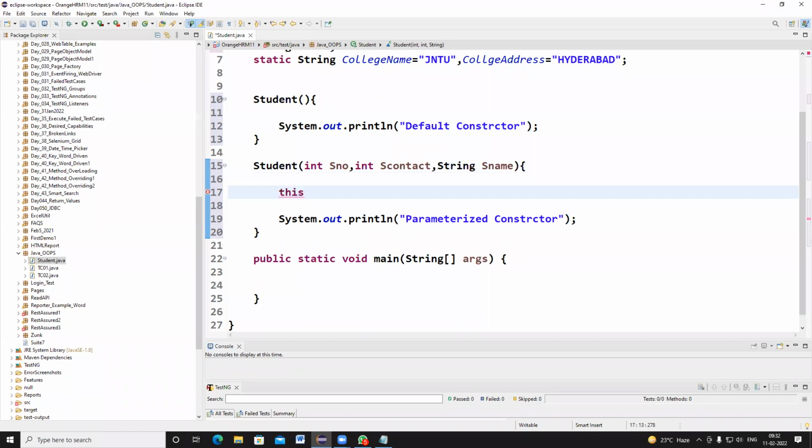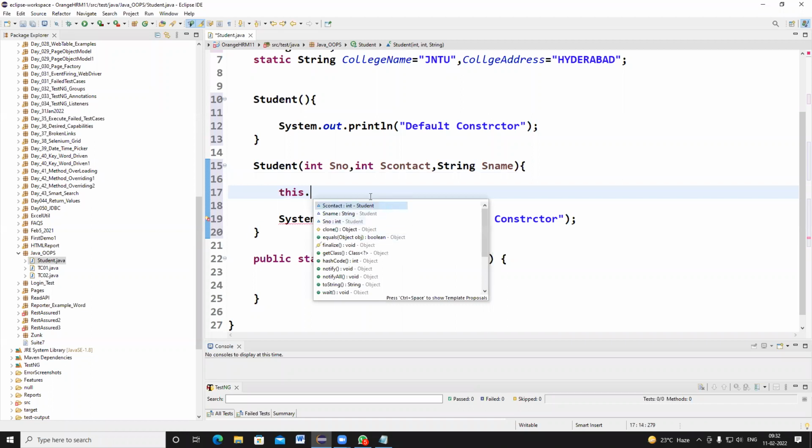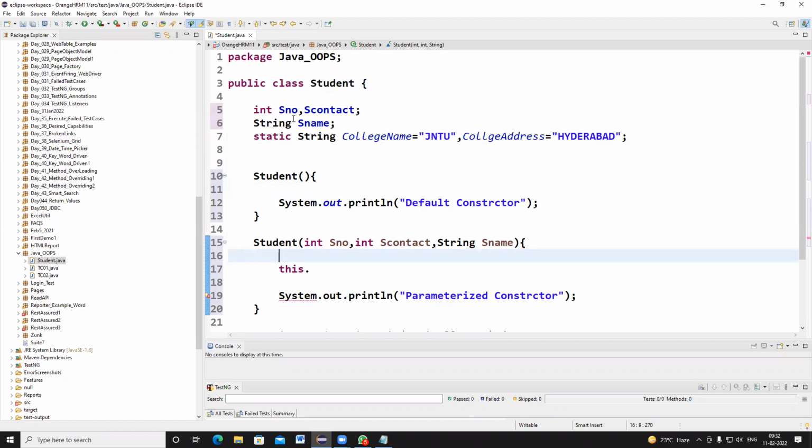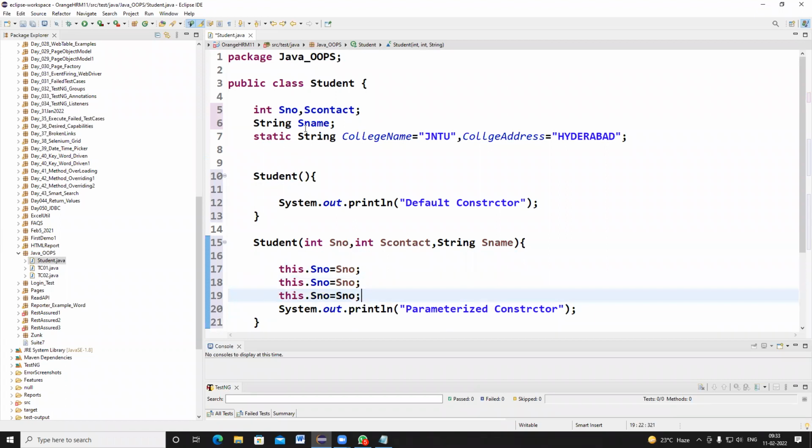Here in this parameter, we will write this dot. What is meant by this? We are going to discuss now. So this dot student number is equal to, and I'm specifying the local variable parameter.